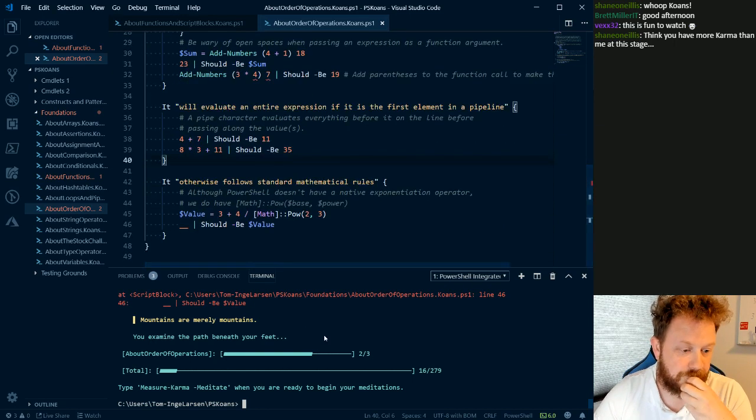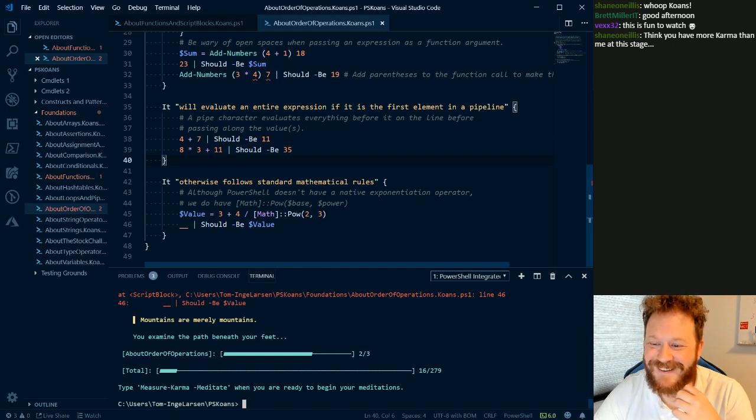Yeah. Otherwise, probably, I don't know, Shane. Otherwise follows standard mathematical rules. So although PowerShell doesn't have a native exponentiation operator, we do have math power, yeah. So here we have a value, which is 3 plus 4 divided by math, okay, so 2 to the third. So that should be 2 times 2, that should be 8.